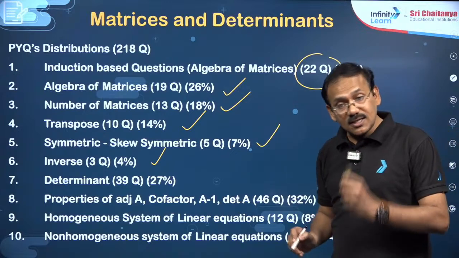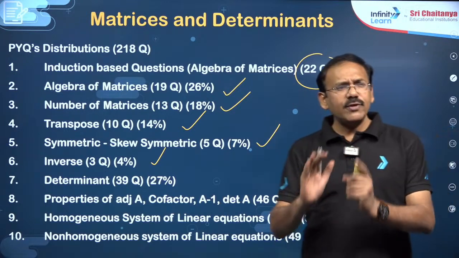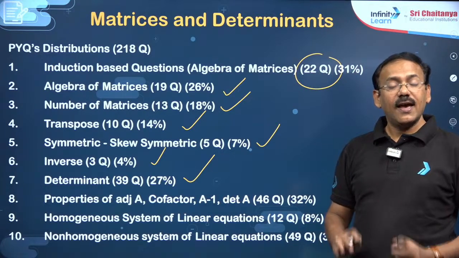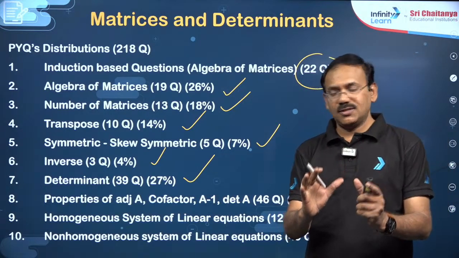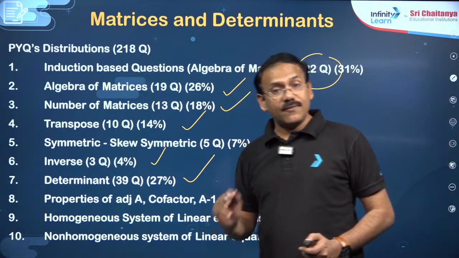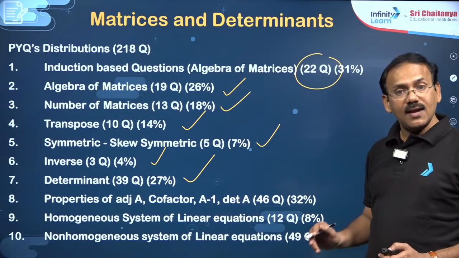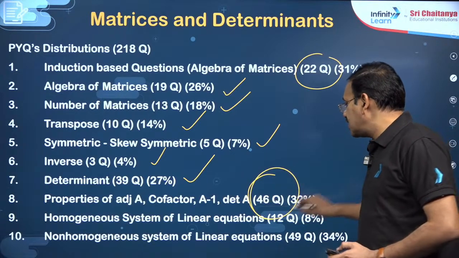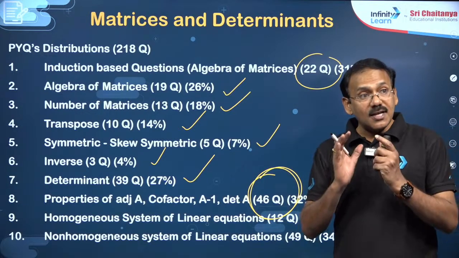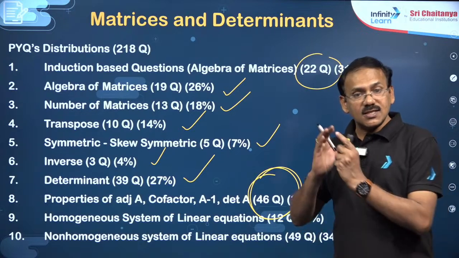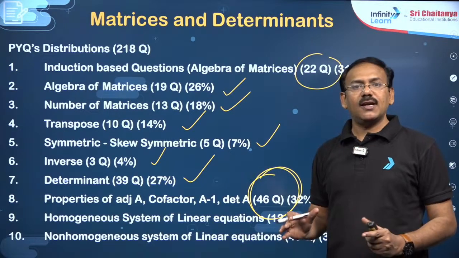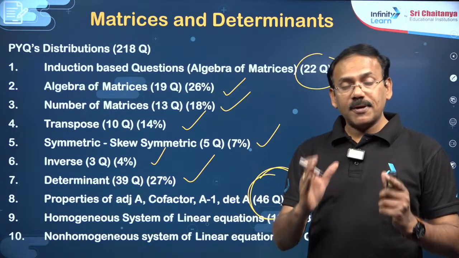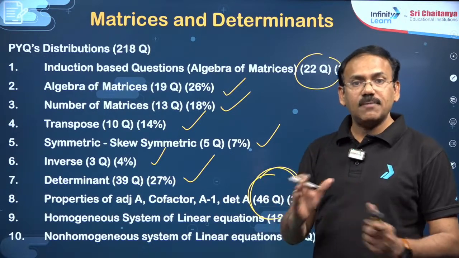Then in determinants, exclusive determinant related questions number 39. Then adjoint A, properties of adjoint A, det A and A inverse properties, all together you can see 46 questions. 46 questions means this is definitely a very important area in this chapter. That means you need to take much time for practicing properties of determinants, properties of adjoint, properties of inverse and all these things.